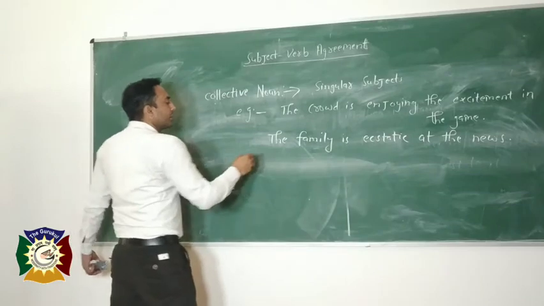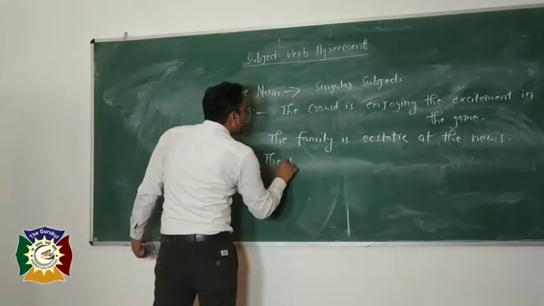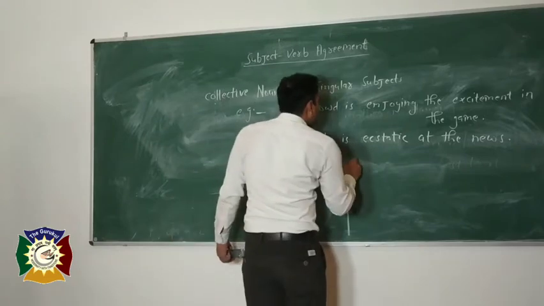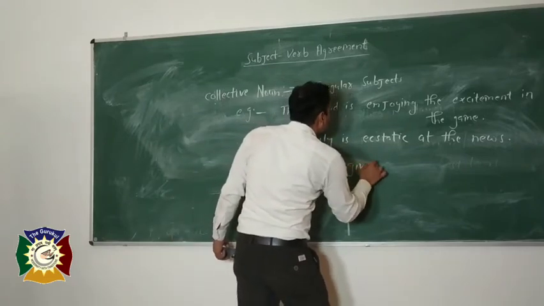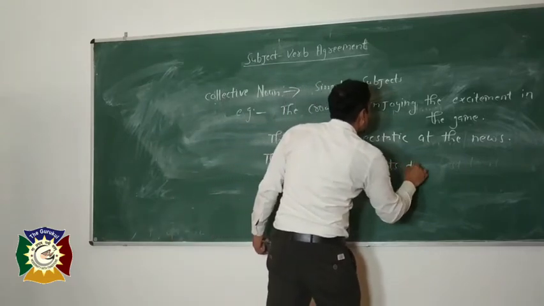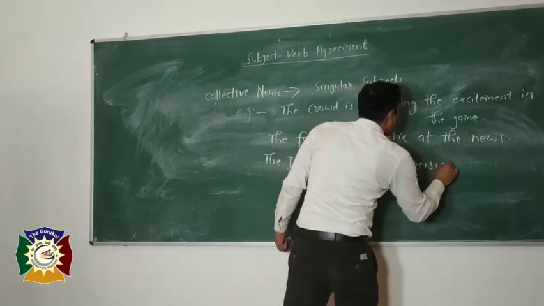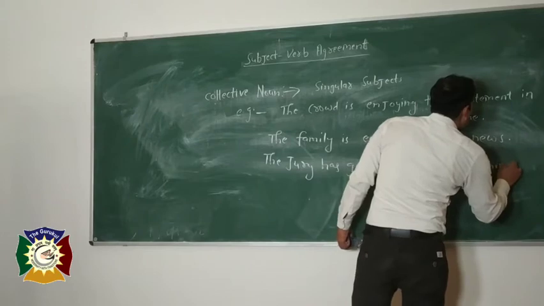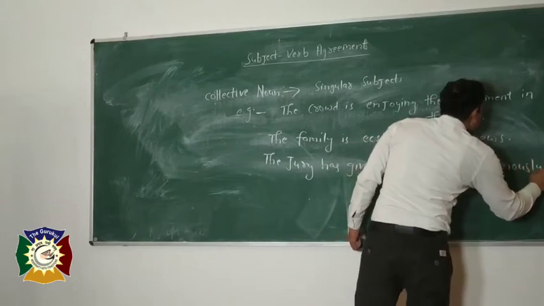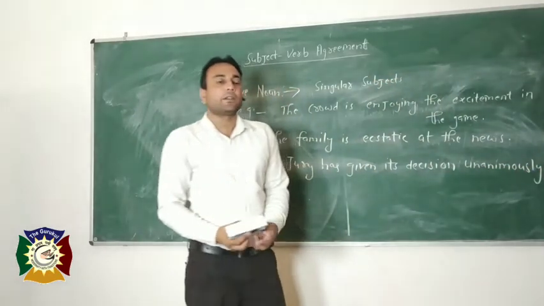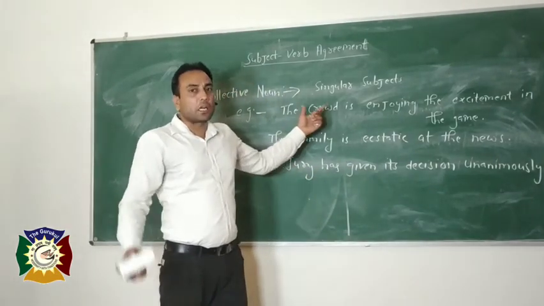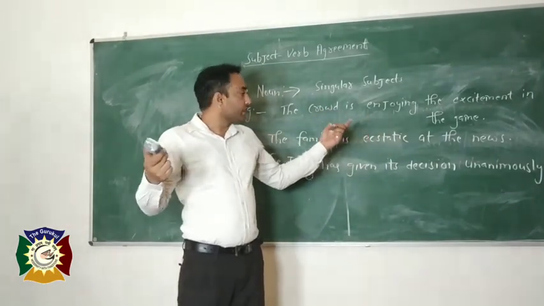Secondly, the jury has given its decision unanimously. So you can see, crowd is a collective noun.